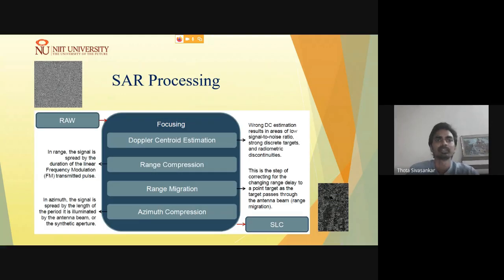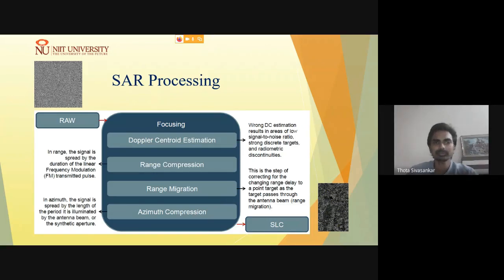So coming to the processing, the primary step is to collect the raw data, which you are supposed to compile into single look complex data, where your processing steps are mainly focused on Doppler centroid estimation, range compression, range migration, and azimuth compression.